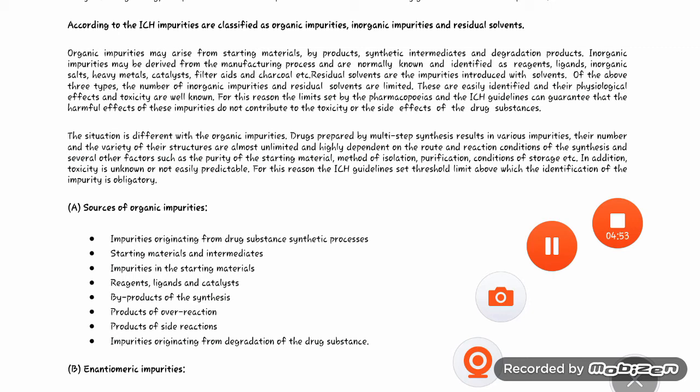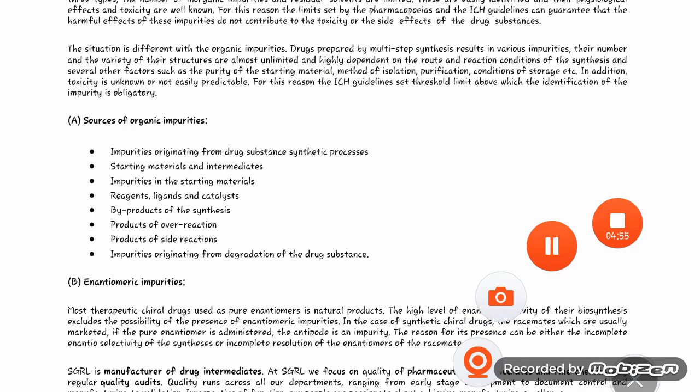Now, sources of organic impurities. First, impurities originating from the drug substance synthetic process. Second, starting material and intermediates. Third is the impurities in the starting material. Fourth is reagents, ligands and catalysts which we use, which may be impure. Next, byproducts of the synthesis. When we are doing synthesis, some byproducts are also formed that can also be counted as impurities. Then products of overreaction.